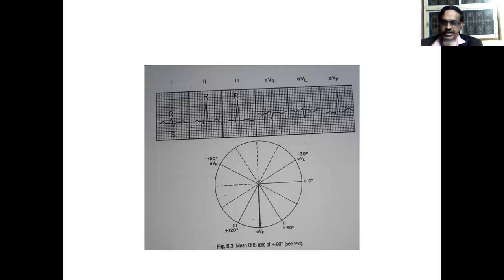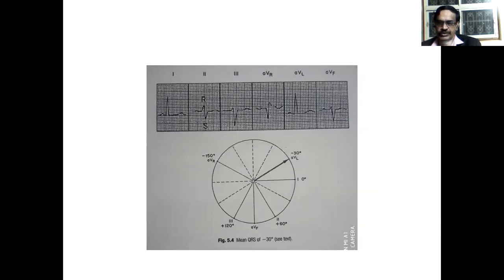You see, lead 2 and 3 show tall R waves of equal height. Then the mean QRS axis lies midway between these two, that is plus 90 degrees. So the laws are: if two leads show tall R waves of equal height, then the mean QRS axis in that patient lies exactly midway between these two lead axes. And second one is, if a lead shows a biphasic tracing, then the mean QRS axis lies perpendicular to that lead axis showing biphasic tracing.